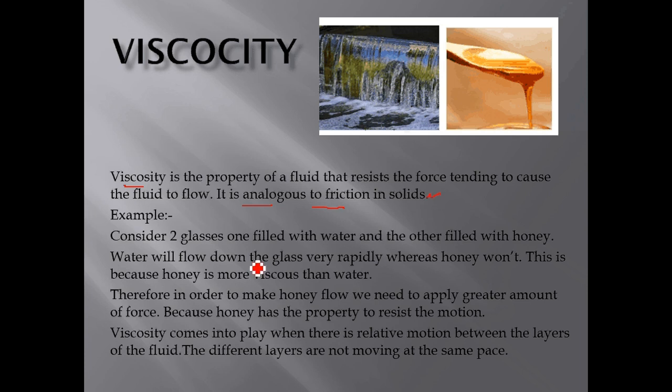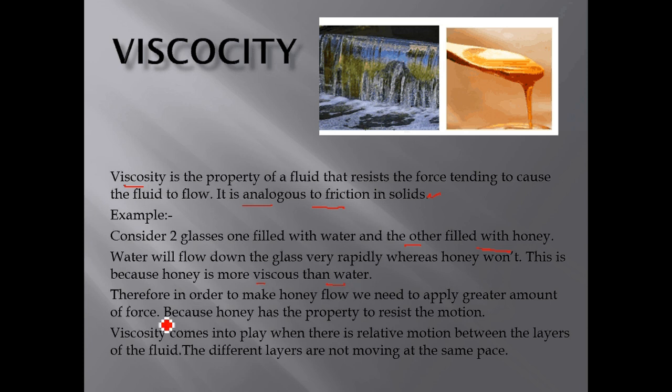Example, consider two glasses, one filled with water and the other filled with honey. Water will flow down the glass very rapidly, whereas honey would not. This is because honey is more viscous than water.